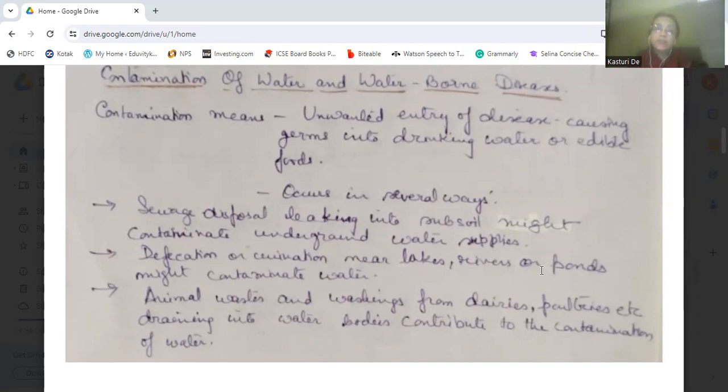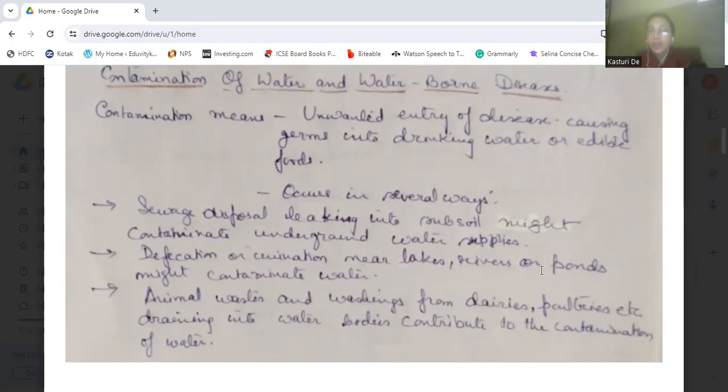Then defecation or urination near lakes, rivers, or ponds. We have seen in many village areas, people defecate or urinate near the lakes, rivers, or ponds. That can also contaminate water.